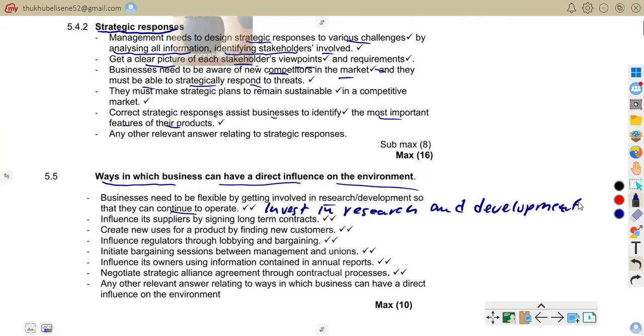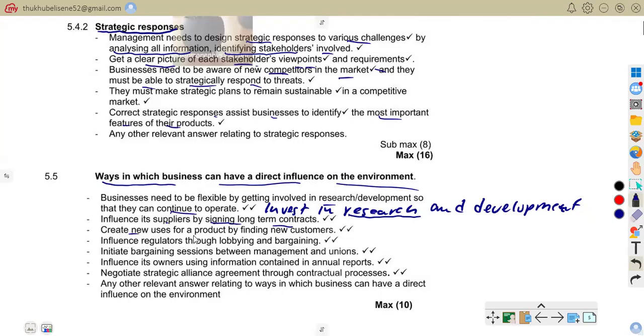As you know, business develop new products to stay competitive. So if business develop new products to be competitive, it means they have to go through research and try to find out what customers want. They influence their supplies by signing long-term contracts. So they influence their suppliers. Business may sign long-term contracts with suppliers. So that is how they influence suppliers.